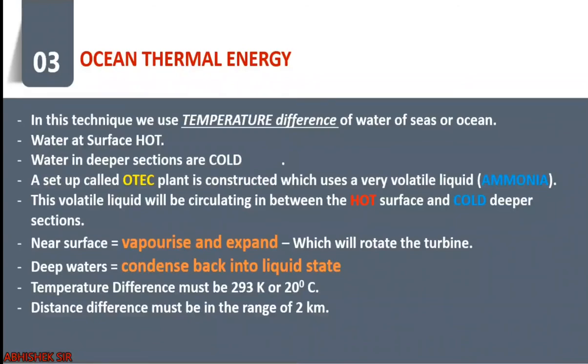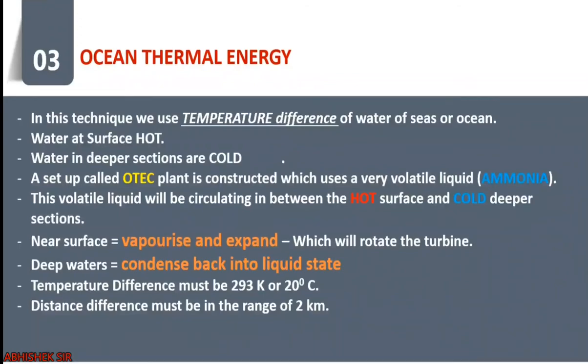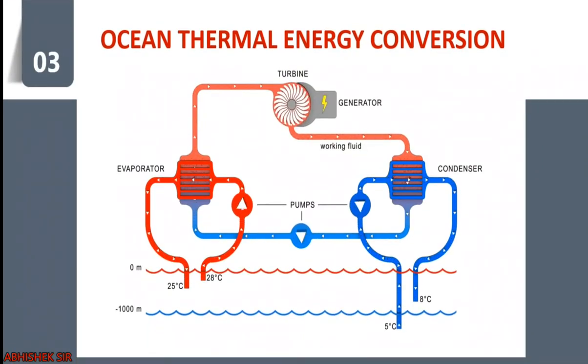Note that we have specific conditions. The temperature difference must be 20 degrees Celsius within the range of 2 kilometers. Then only can we establish ocean thermal energy conversion plants. In our country, we are generally not using this technique, but in foreign countries, there are a few places where these plants are located. See, here you can get knowledge about how it works.